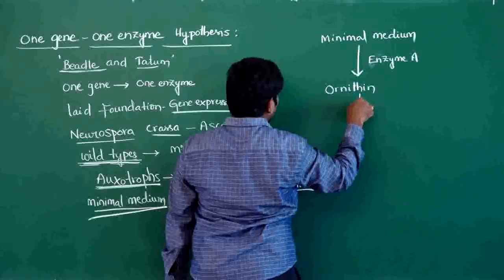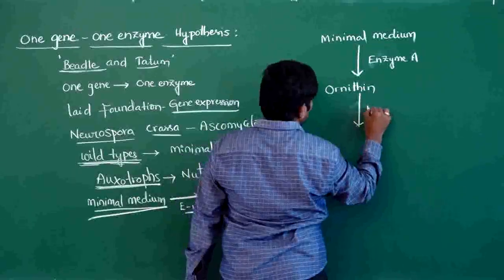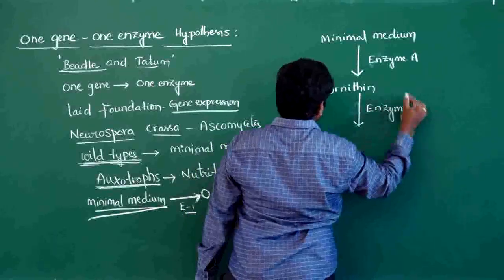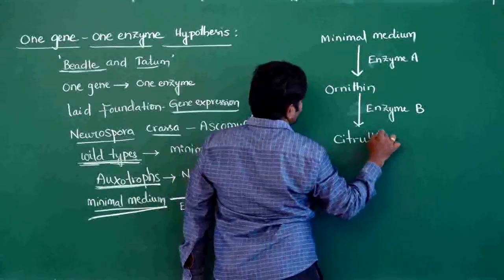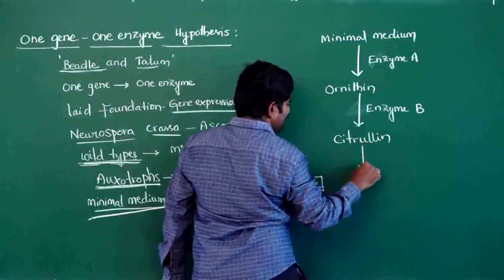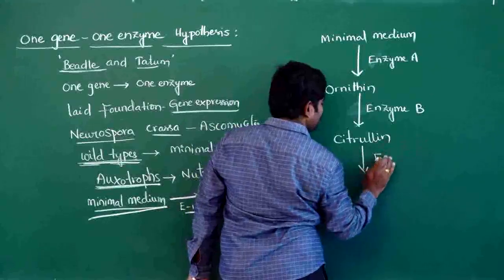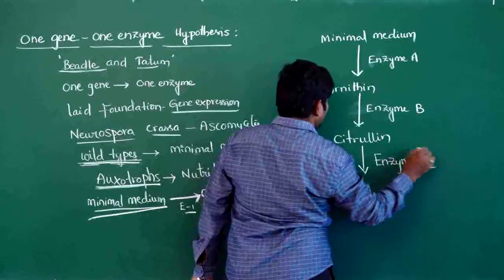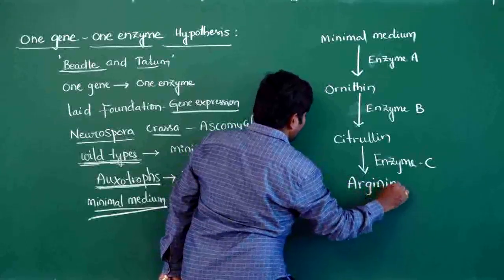From the ornithine, with enzyme 2, or enzyme B, they produce citrulline. With enzyme 3, or enzyme C, they produce arginine. So this is the process.